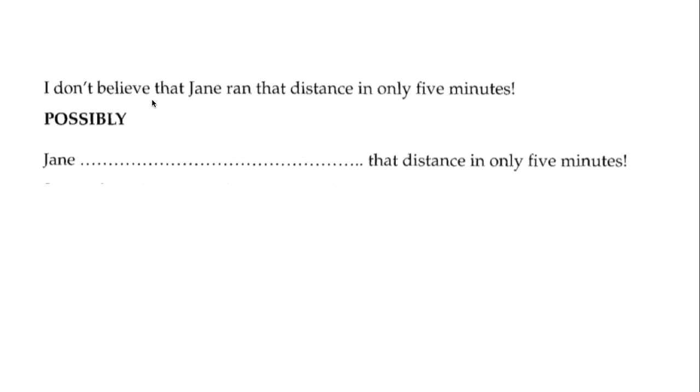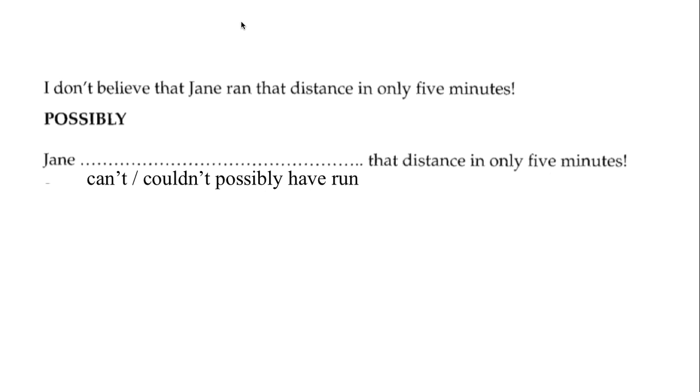Another example. I don't believe that Jane ran that distance in only 5 minutes. We need to use the word possibly. All right, if we don't believe that it is possible, or we don't believe that something happened, another way of saying this is, Jane can't possibly have run that distance in only 5 minutes, or Jane couldn't possibly have run that distance in only 5 minutes.